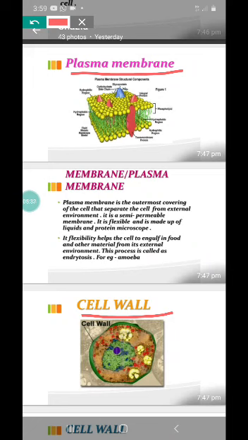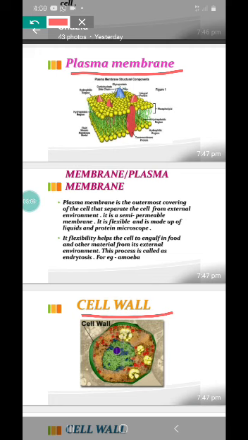So what are the three components of any cell, children? It is the cell wall or plasma membrane, the nucleus, and the cytoplasm. We'll be looking through all the components of the cell, their function, structure, etc.